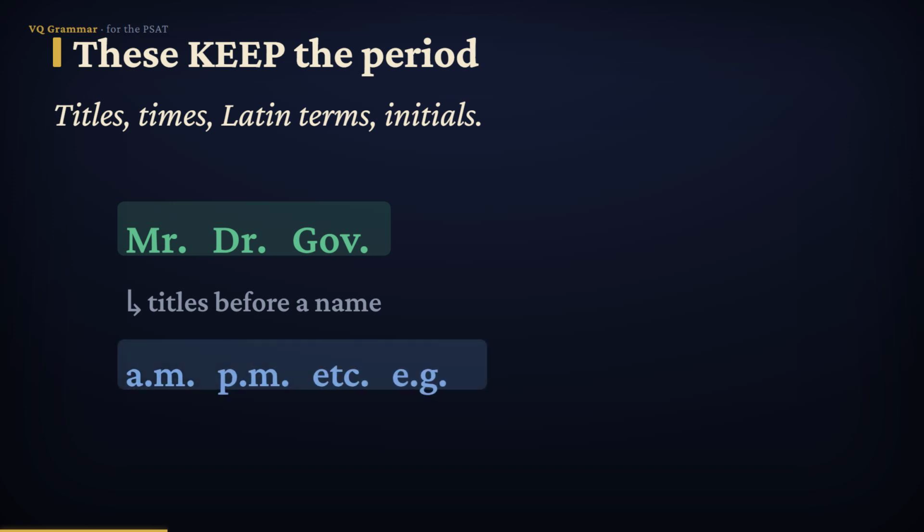Clock times take periods too, a.m. and p.m. And many of the little Latin abbreviations keep theirs, like etc. for "and so on," e.g. for "for example," and i.e. for "that is." Titles, times, and those Latin terms all keep the dot.